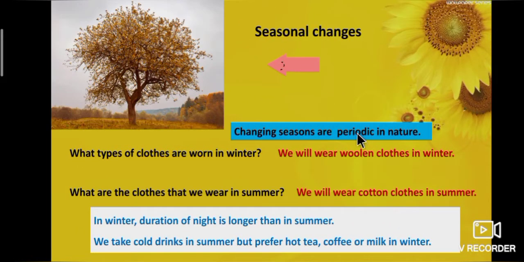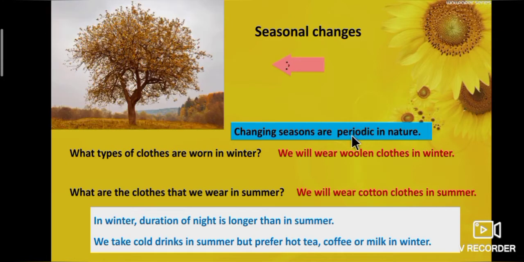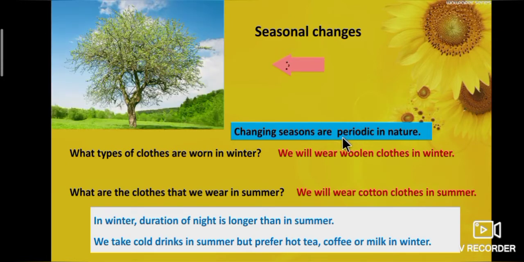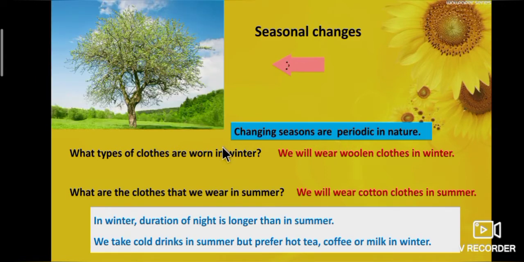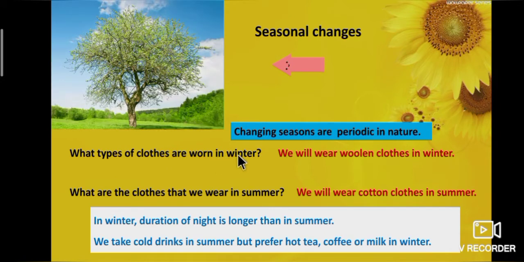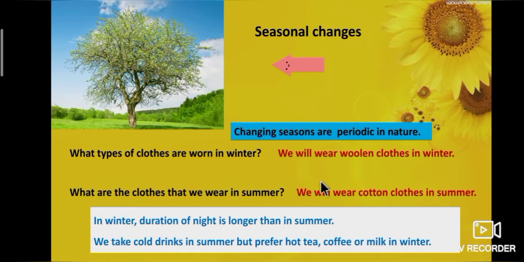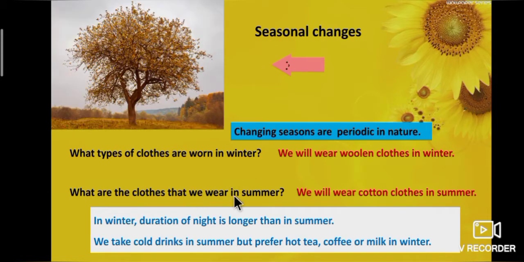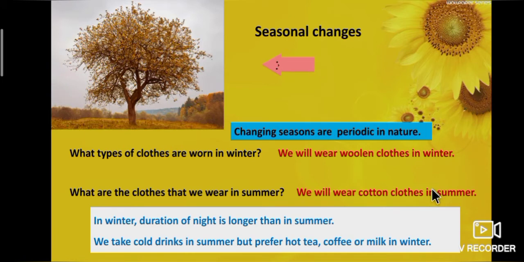Every year we observe that season changes. We go from rains to winter and winter to summer and so on. Tell me the answer. What type of clothes are worn in winter? We will wear woolen clothes in winter. What are the clothes that we wear in summer? We will wear cotton clothes in summer.